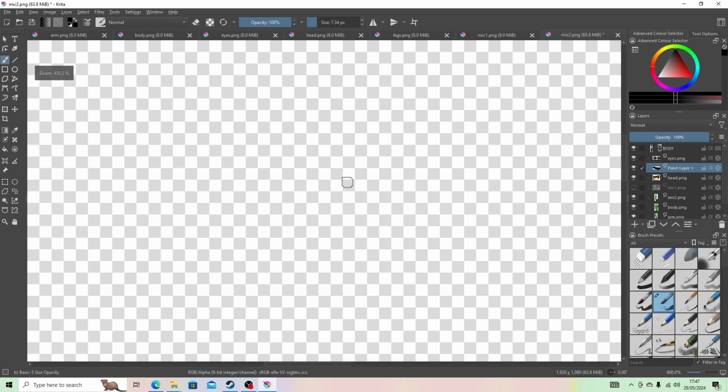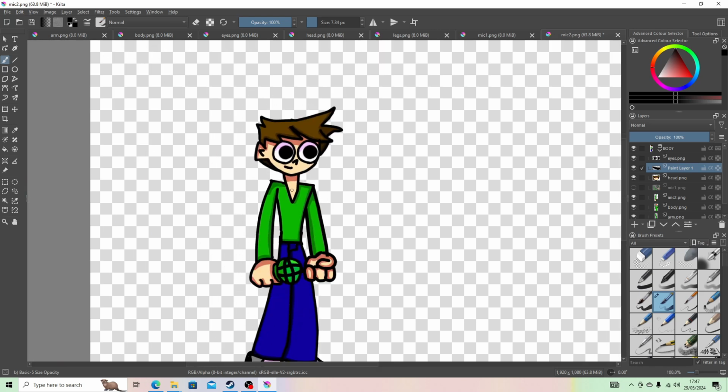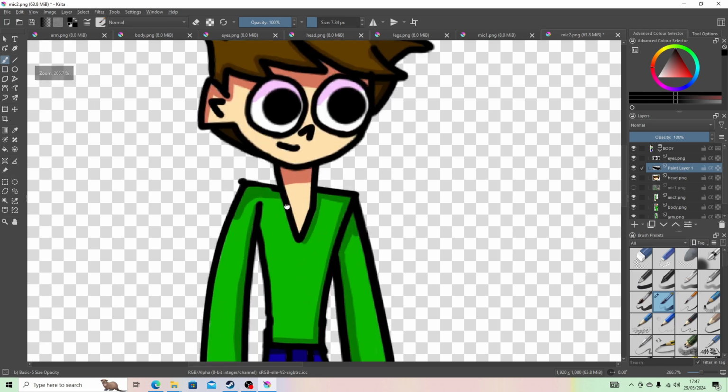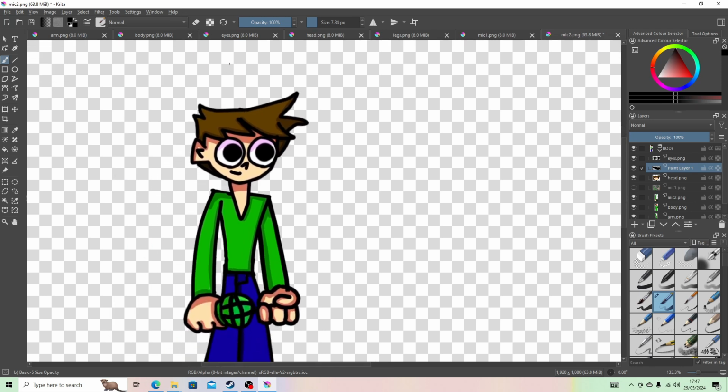Okay, so here we have our character. I'm going to be doing this completely for free, it will not cost you any money at all, so all these programs will be free. So here we have our character and we're going to animate him. I'm going to be using Critter as it's super easy to learn.